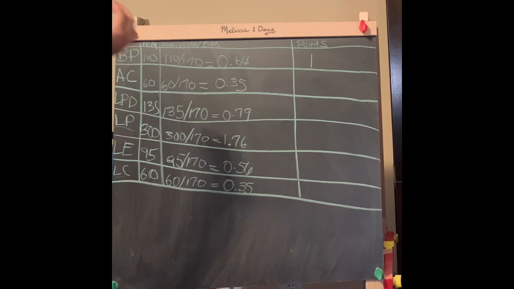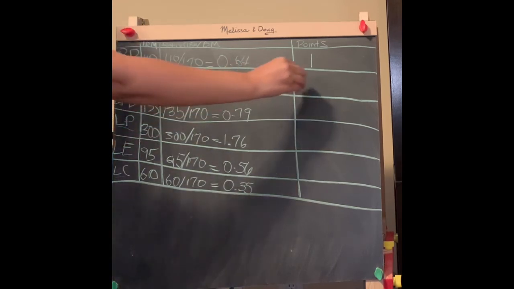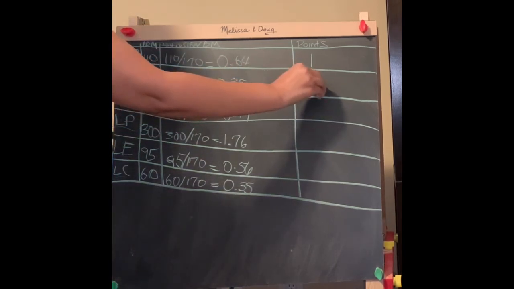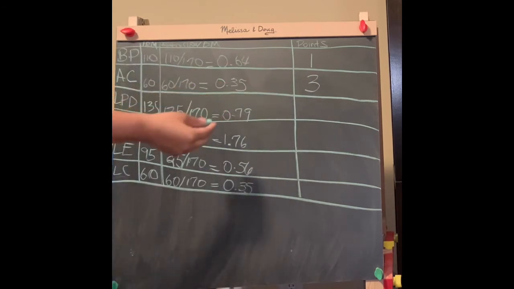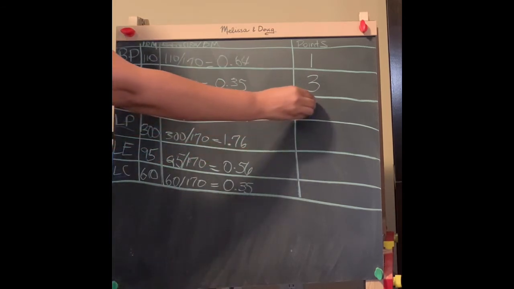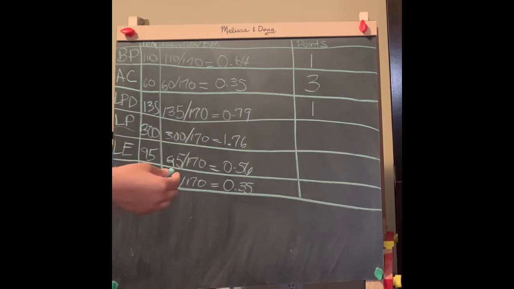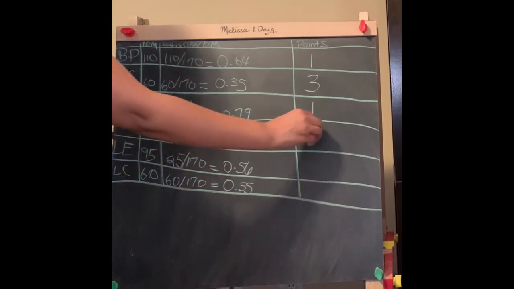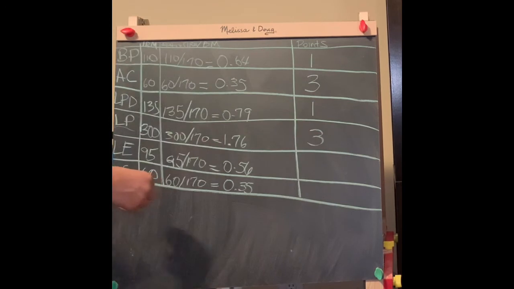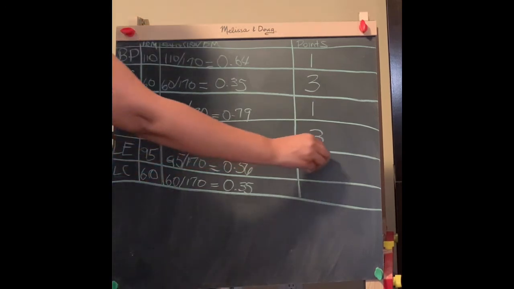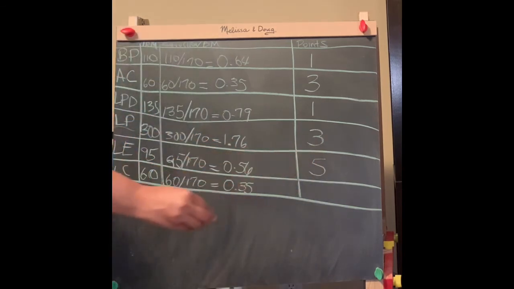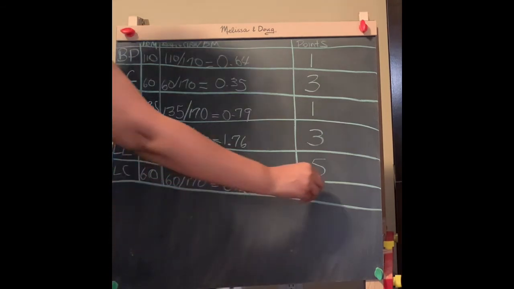So we can do this for the rest of them. 0.35, once again, that'll give him 3 points. 0.79 for the lat pull down gives him 1 point. 1.76 for the leg press gives him 3 points. 0.56 for leg extension gives him 5 points. And then 0.35 for the leg curl gives him another 3 points.